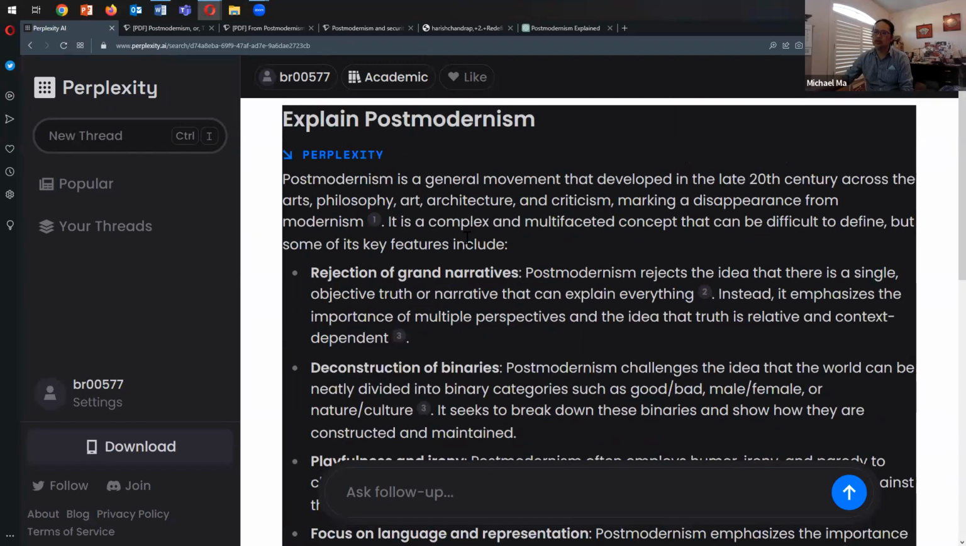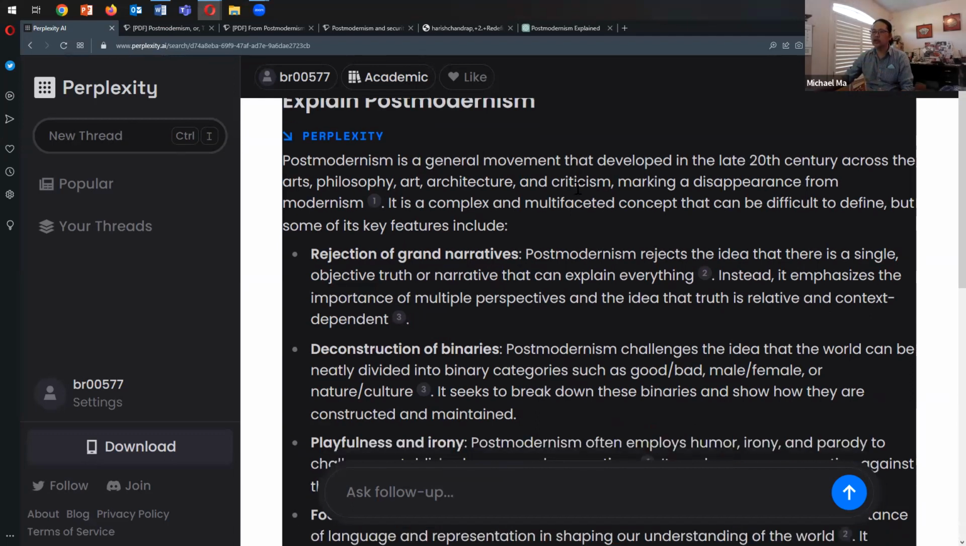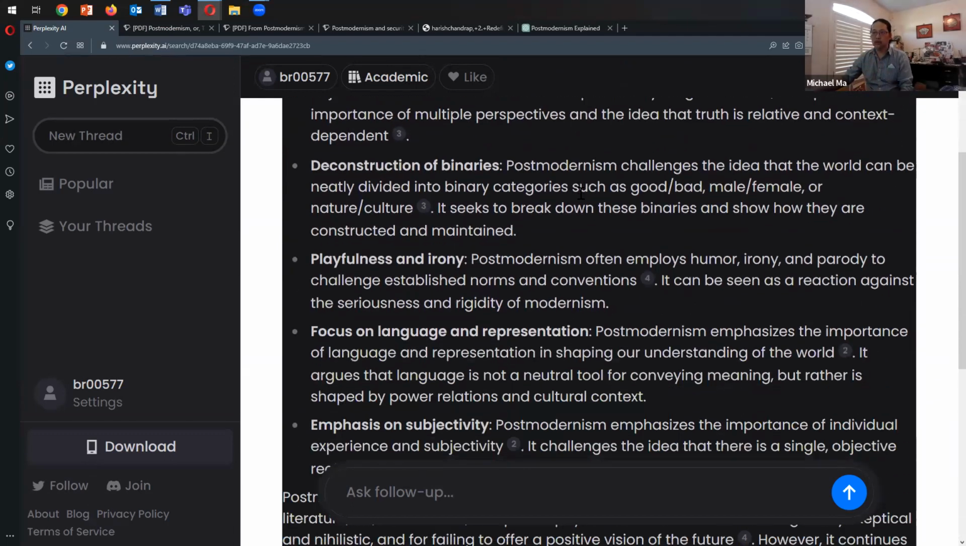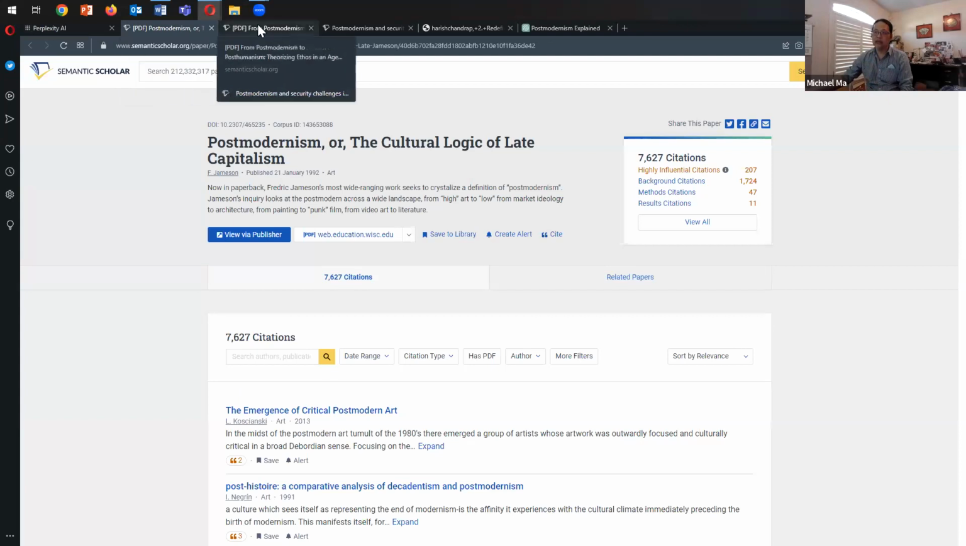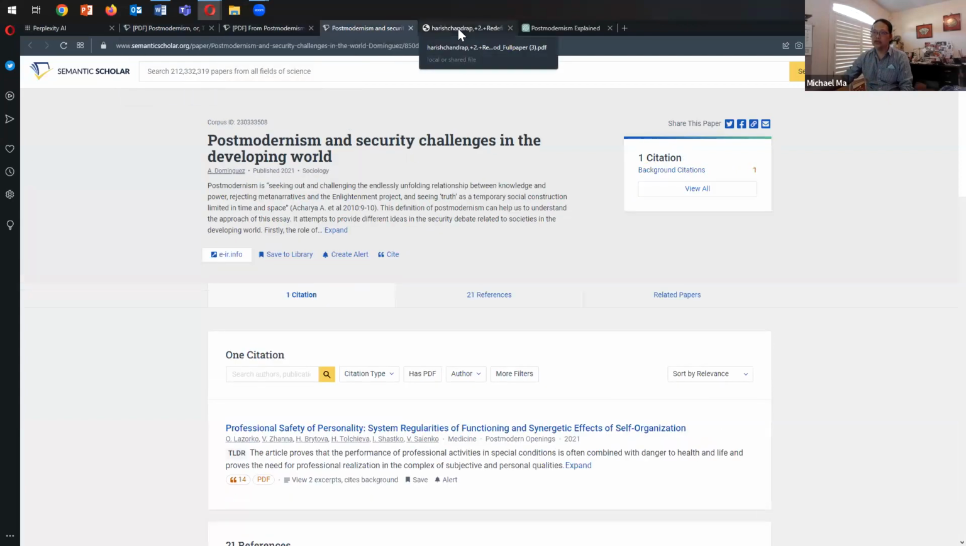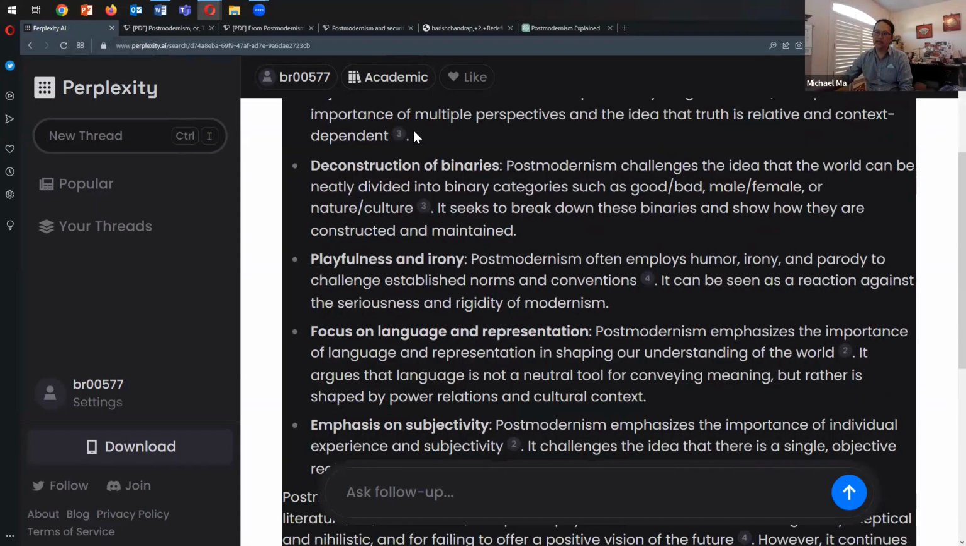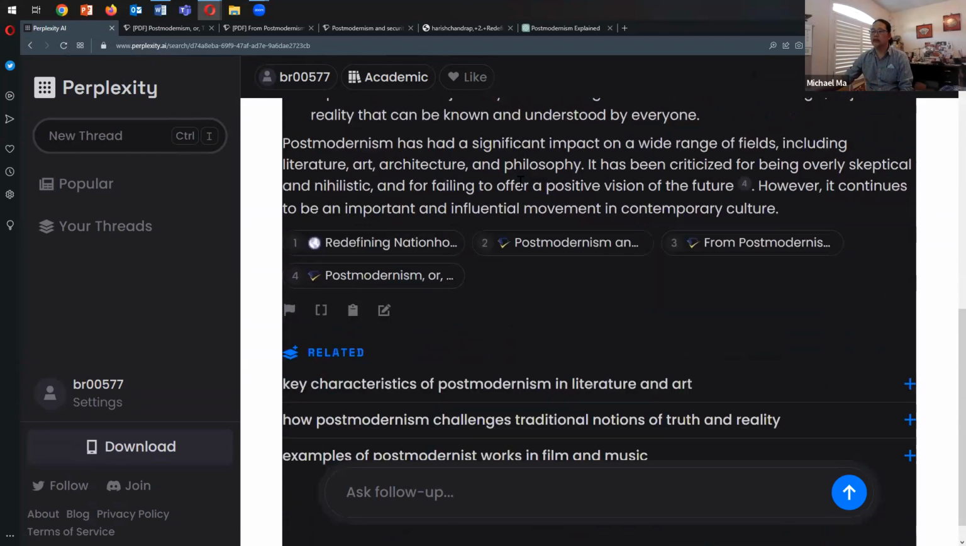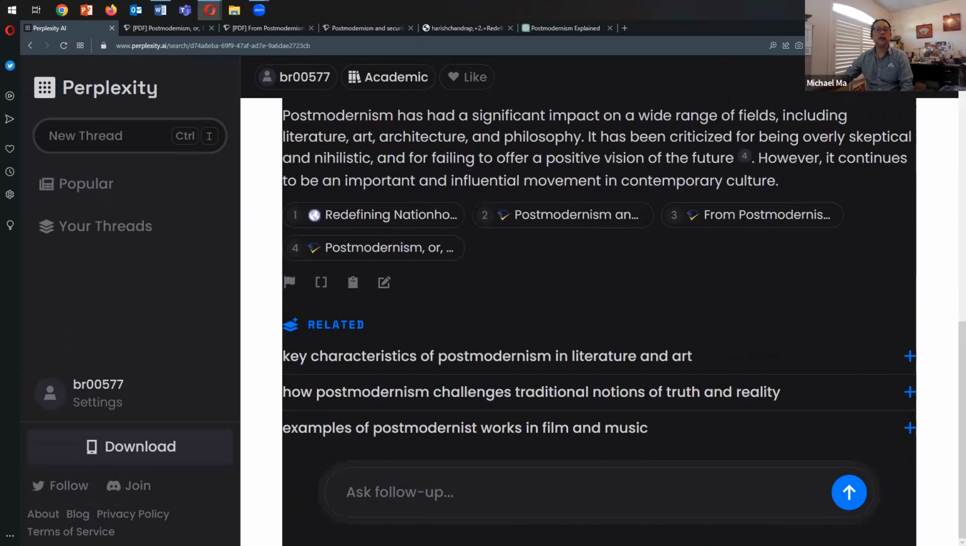We did use the academic feature. It does, of course, provide us more academic results, and I can go back to the academic citations. These are the four academic citations. Again, I'm not sure if that's that useful. But what else could we ask? We can say,